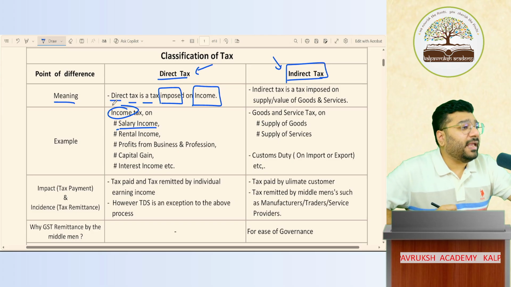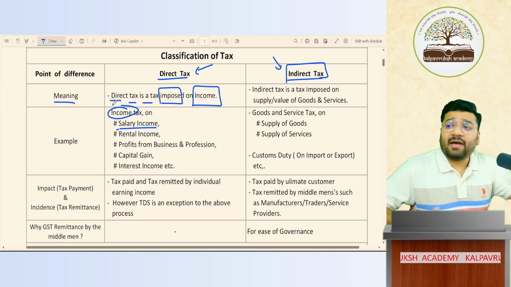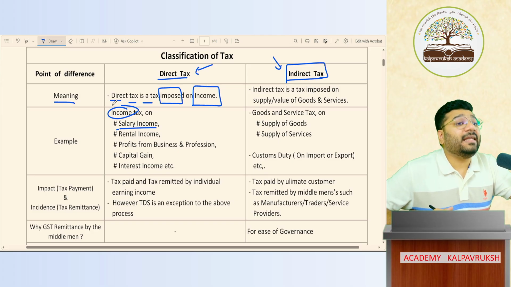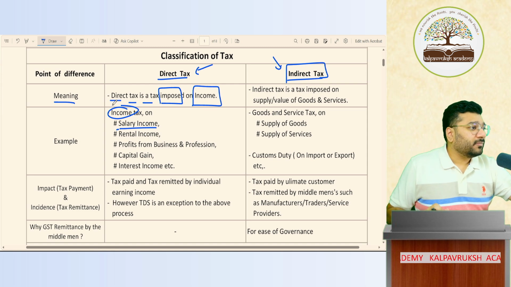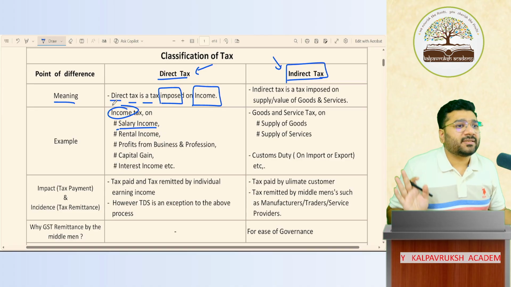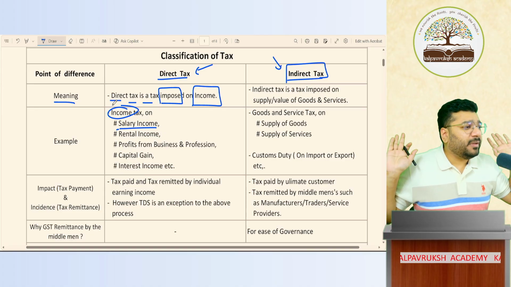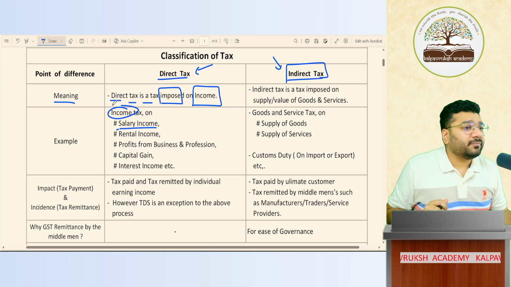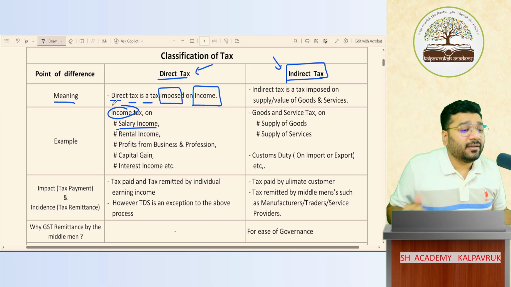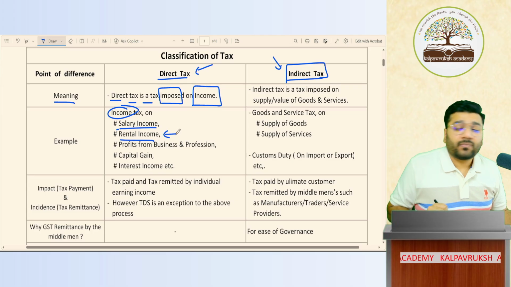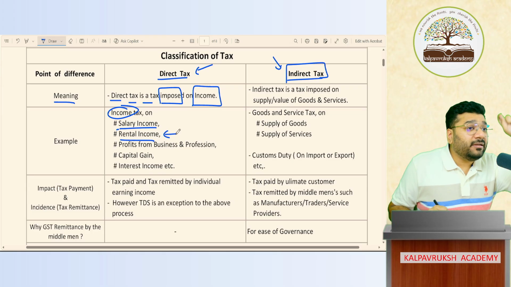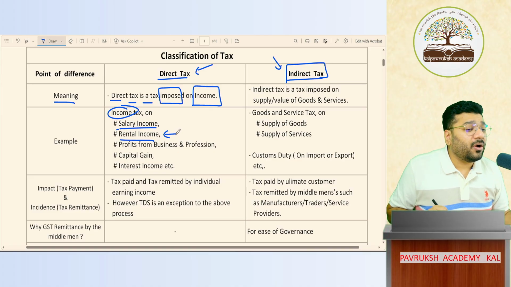Apart from that, can you tell me any other source of income? If I have a property, I will give it on rental. So I'm generating rental income. I don't do any other job or business. I purchase multiple properties and put them on rental. So my source of revenue is rental income. The tax that you pay on the income is called income tax. Income tax is a part of your direct tax. Got it? Not got it?